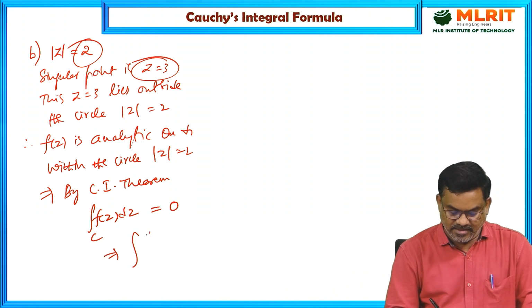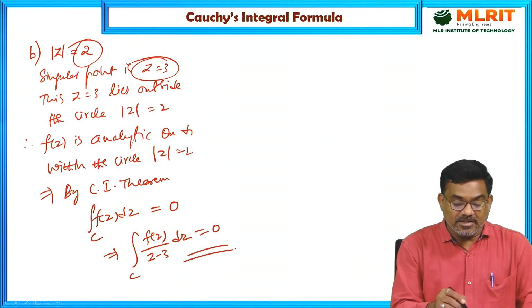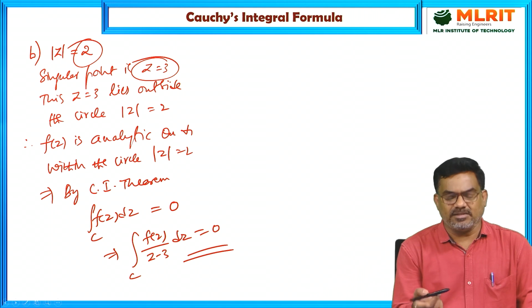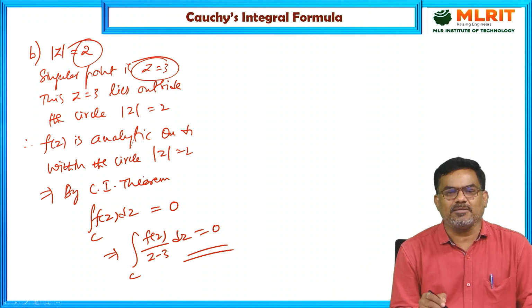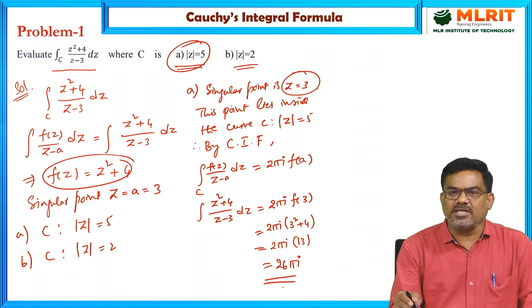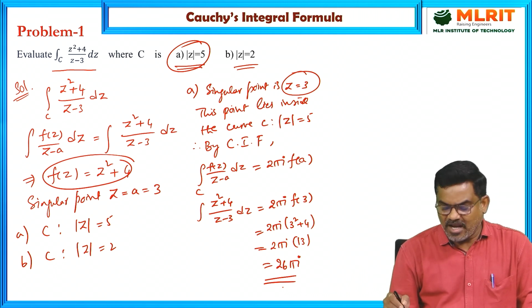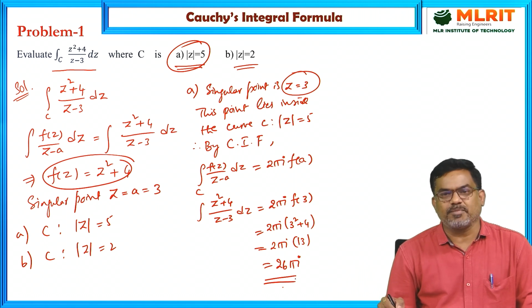That implies the integral of f of z by (z minus 3) dz along the given curve mod z equal to 2 is 0. Here the point lies outside the circle, hence we apply Cauchy's integral theorem and the result is 0. Whereas in the first problem z equal to 3 lies inside the circle, so we apply Cauchy's integral formula and the value is 2 pi i into f of a, where a is 3, 26 pi i.